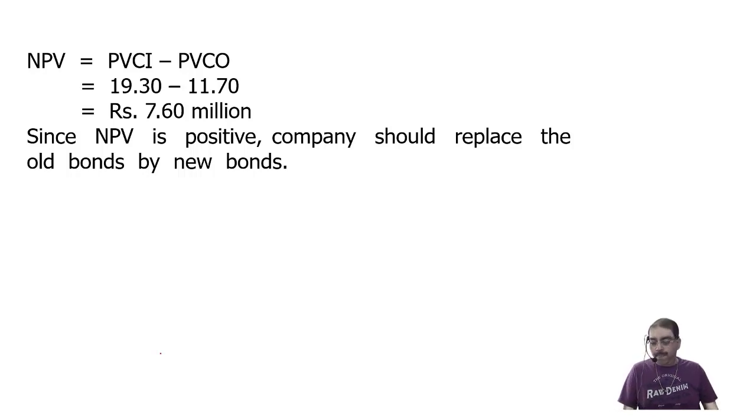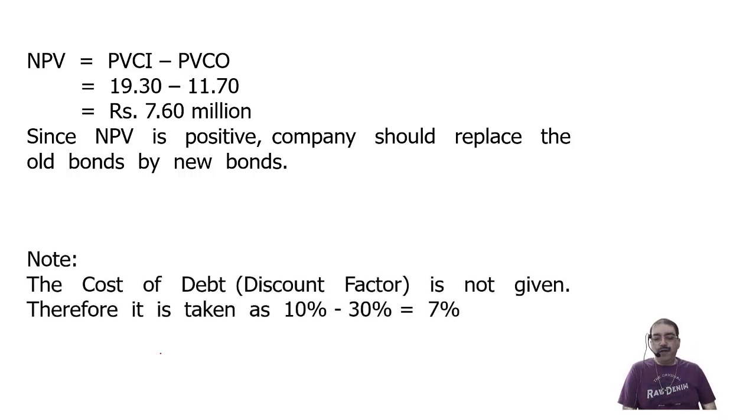Now please write a note at the end, because you are going to forget, 100% sure, where the 7% has come from. So write a note at the end: cost of debt, that is the discounting factor, is not given. Therefore, it is taken as rate of interest minus rate of tax. Write this note, please.